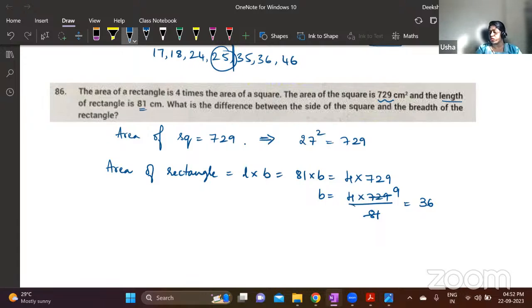Now the question is, what is the difference between the side of the square and the breadth of the rectangle? The breadth of the rectangle is 36. The side of the square is 27. The difference is 9 centimeters.